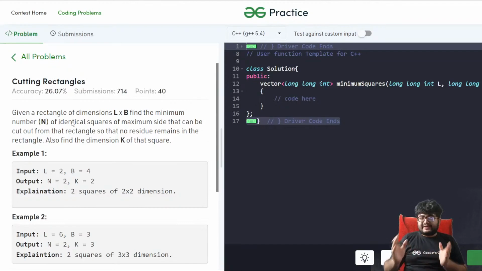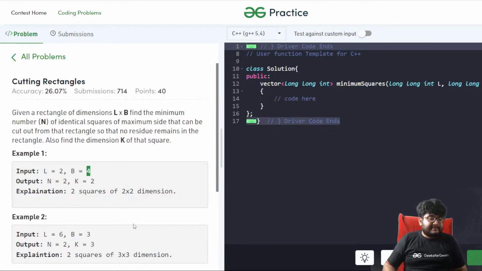So what you have to do is, you are given a rectangle. You have to cut the largest possible squares out of it, such that you can convert the entire rectangle into squares. You can cut out squares from the entire rectangle, and no space of the rectangle is remaining. There is no part of the rectangle that remains, and you have to return how many squares you get, and you have to cut out maximum length squares. So you have to find n, the maximum side length, the dimension, and also how many squares you are able to cut. For example, when L is 2 and B is 4, you can cut 2 cross 2 squares.